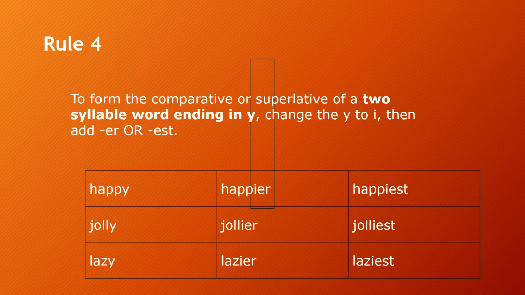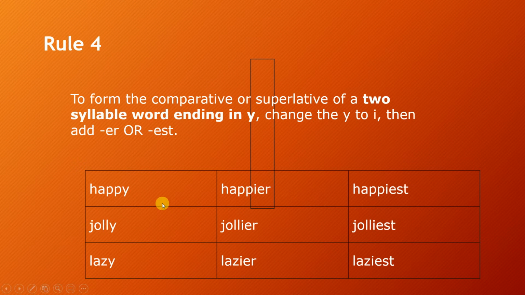What we are saying here is that it has two syllables and it is ending with y. So you have to remove the y and replace it with I before you add your er. Happier. So you have happy, happier, happiest. So here the y doesn't work again. All the time, when it's ending with y, please just take away the y and add I before you add the est or er.